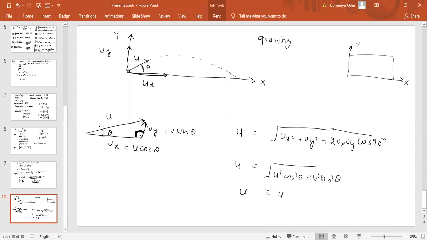What do you understand from this derivation? It means that this u can be broken into two components, one along the x, other along the y. Along the x the value will be u cos theta, along the y it is u sin theta. So if a particle is moving in a plane, any motion of the particle can be broken into two components, one along the horizontal, other along the vertical. I think you understand what is a component.